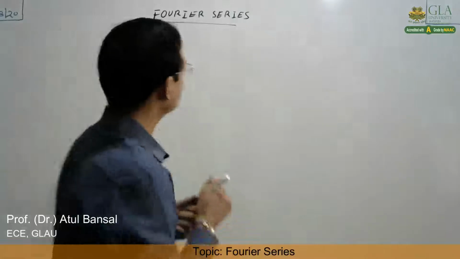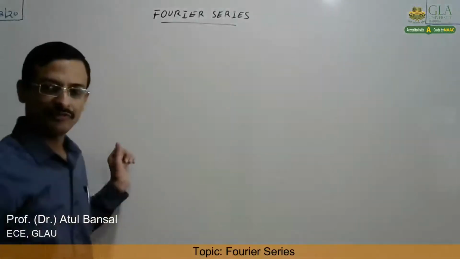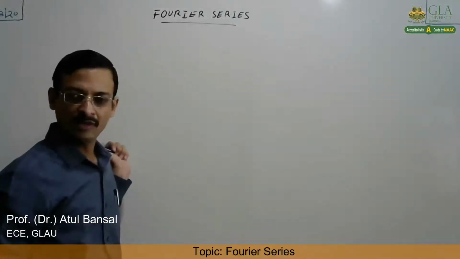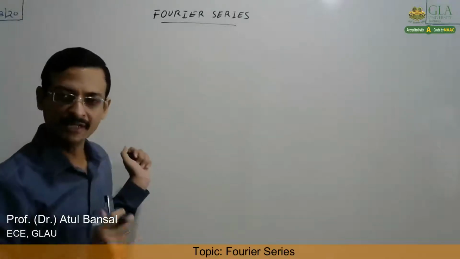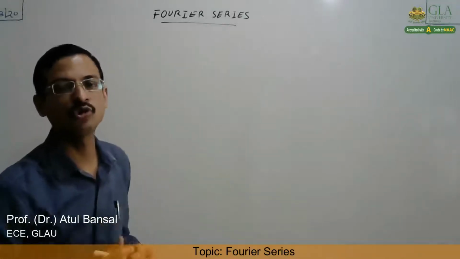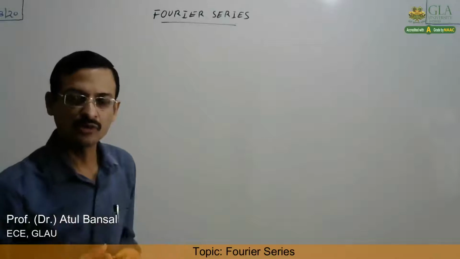So let us define now what is Fourier series. Fourier series is defined as the representation of a signal over a certain period of time in terms of linear combinations of orthogonal functions, right? So Fourier series is the representation of signals over a certain interval of time in terms of linear combination of orthogonal functions. Now what are orthogonal functions?